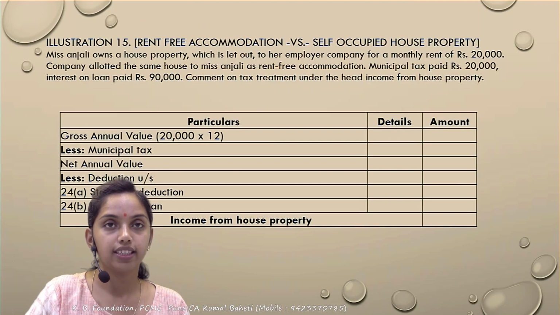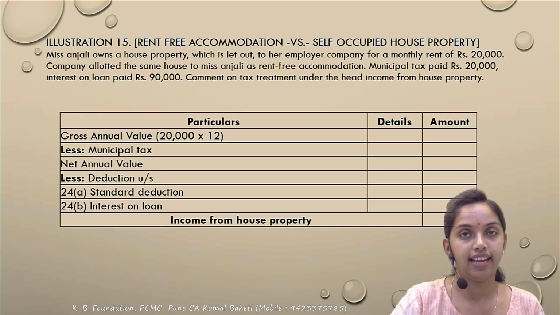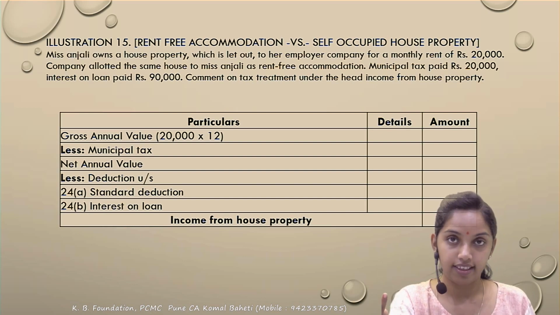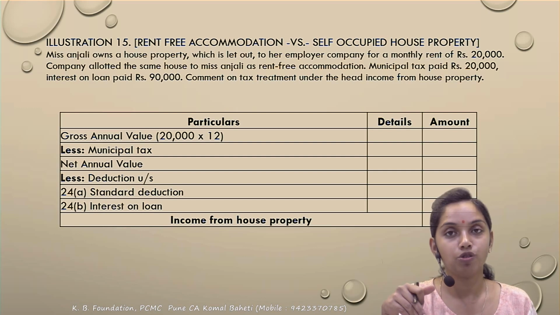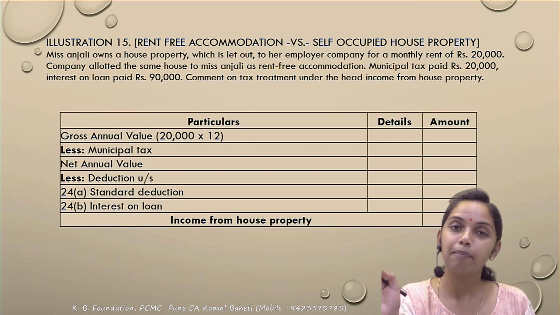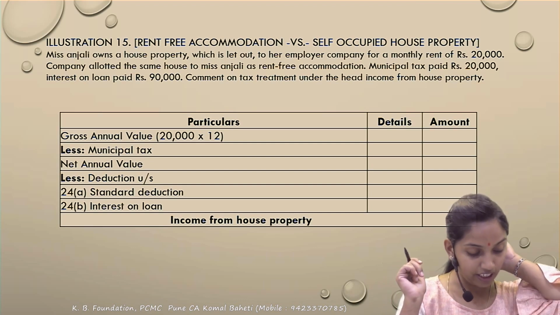Rent-free accommodation had been given. What the employee had done: the employee had a house, he had given it to the employer on rent, correct, and the employer had given the same house to the employee at free of cost, correct. So basically the employee is getting a rent. So what will be the treatment of that? The basic question is that.